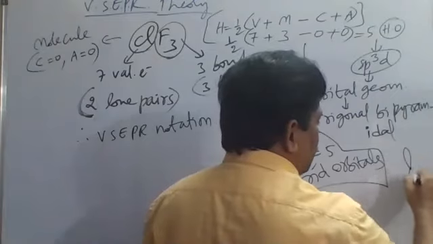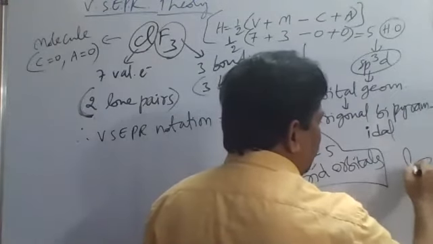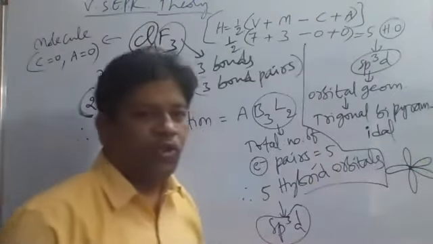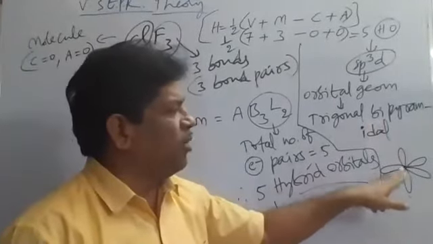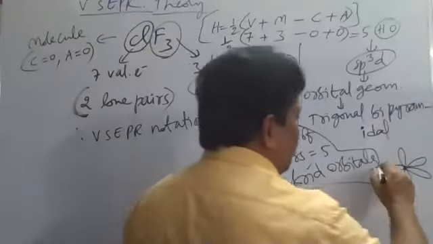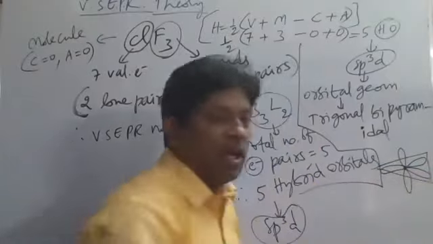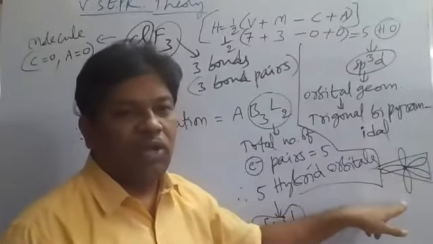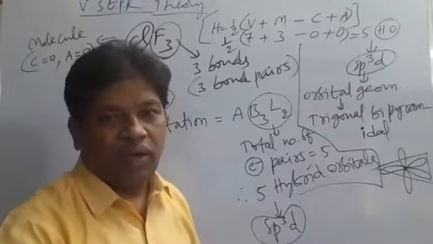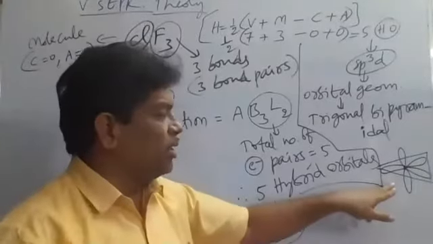Orbital geometry means 1, 2, 3, 4, 5, so 5 hybrid orbitals here, of trigonal bipyramid shape. In the middle, there is a trigonal shape, and one pyramid above, one pyramid below. Like this, it is trigonal bipyramidal geometry.